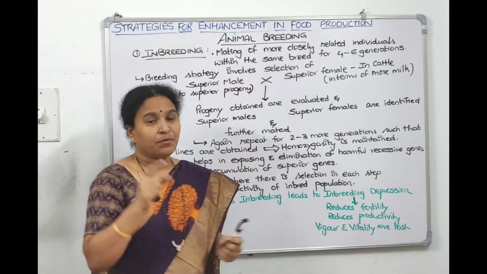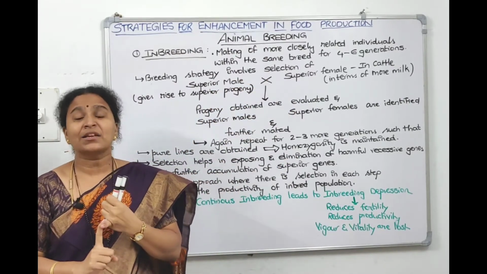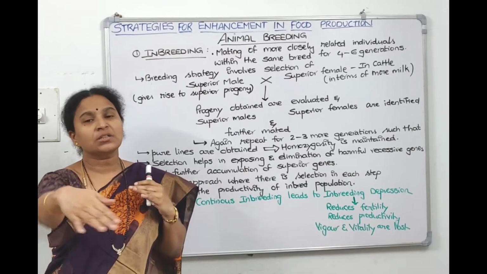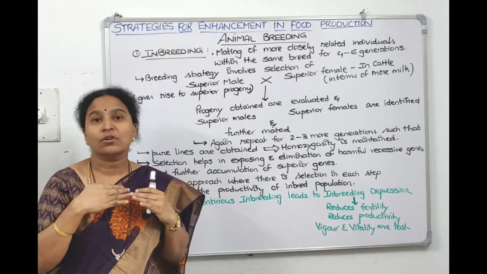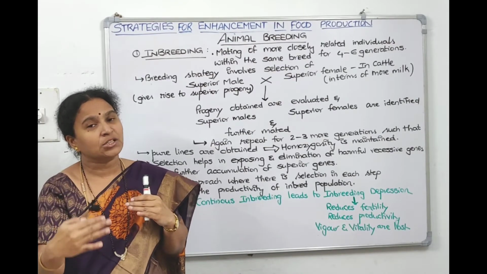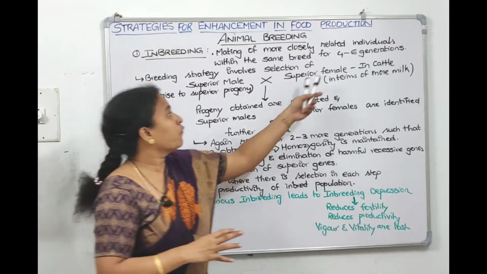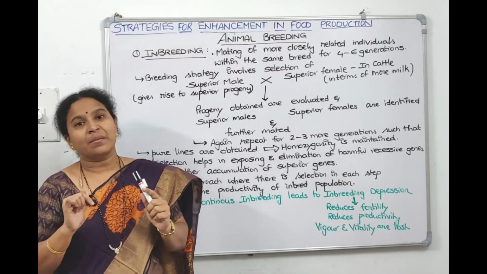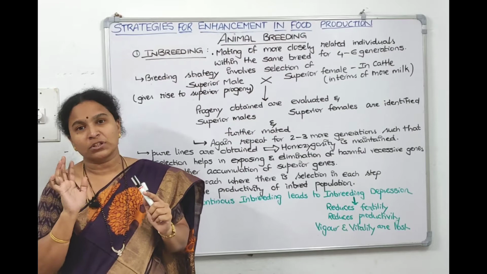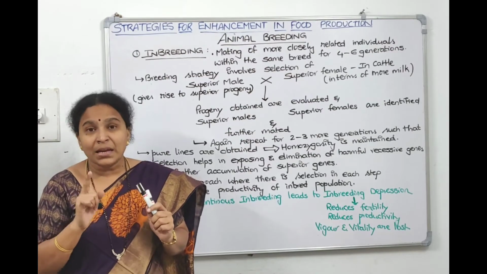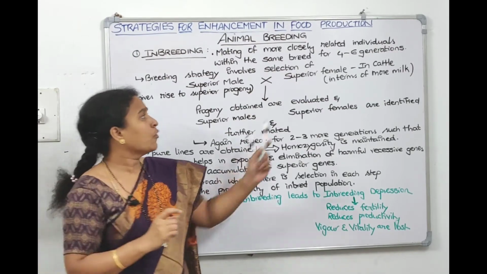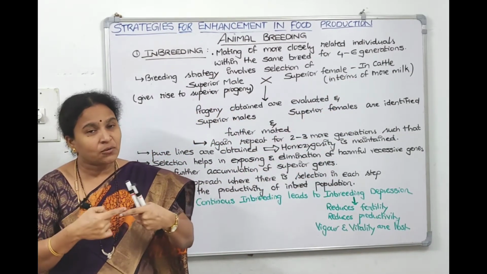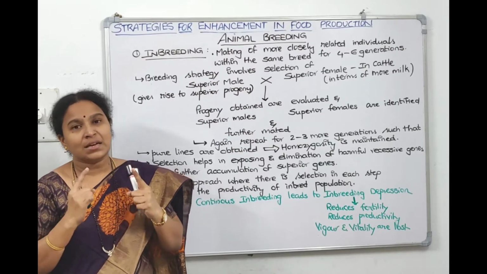Within the same breed. We have to do the breeding within the same breed, and the individuals should be closely related. For how many generations they should have the common ancestors, they should have the common descent, they are related by descent, means at least for 4 to 6 generations, NCERT says. Now in the examination, if they have given you 2 to 4 generations, then it goes wrong. In inbreeding, at least a minimum of 4 to 6 generations they should have the common ancestors, they should be related to each other, then we call it inbreeding.